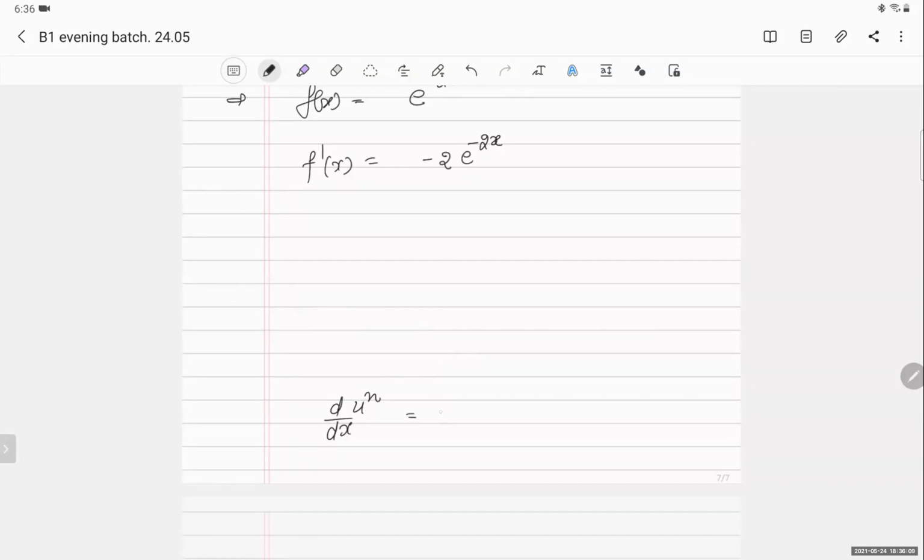So I can write it as n u raised to n minus 1, but now I have to do du by dx. Now I should know what u is so that I can differentiate it. Okay, this we will do in chain rule after 2-3 lectures. Now we are doing our basics.